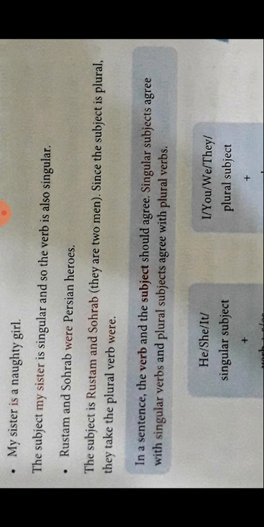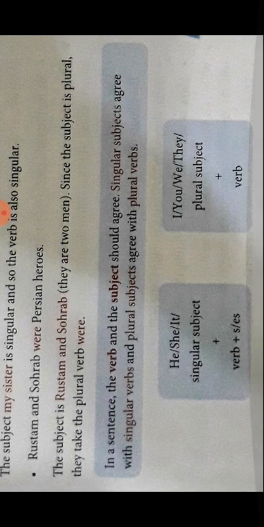Just see the example. My sister is a naughty girl. So the subject, my sister, is singular and so the verb is also singular. The verb is what? Is. Rustam and Saurabh were Persian heroes. Rustam and Saurabh are two persons. They are plural. So we have used the verb as plural, that is were. Since the subject is plural, we take the verb also plural.